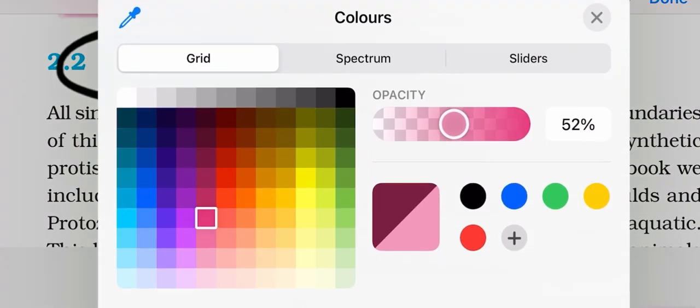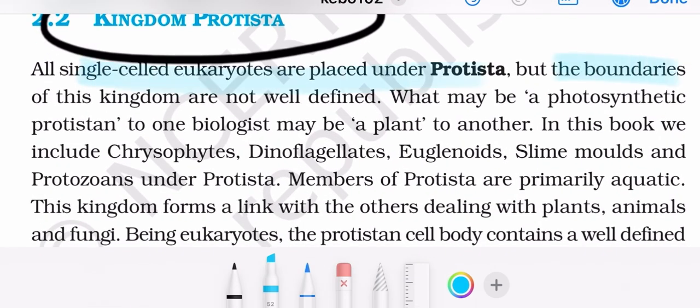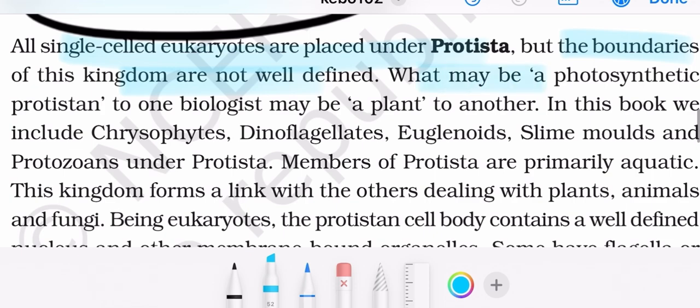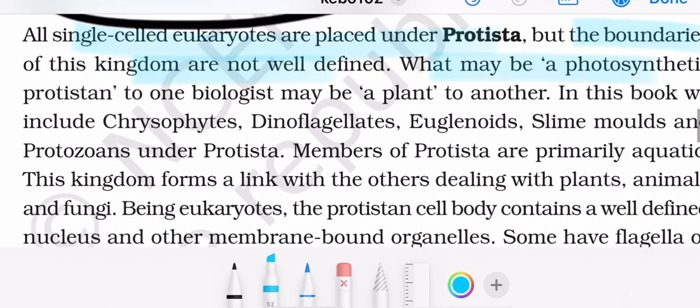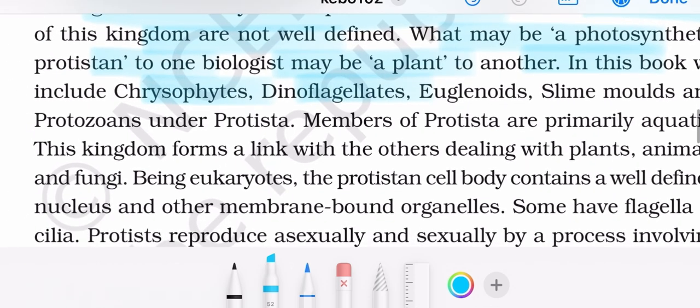Now moving ahead to kingdom Protista. Yes. Okay, so all single-celled eukaryotes are placed under Protista, but the boundaries of this kingdom are not well defined. What may be a photosynthetic protist to one biologist may be a plant to another. In this book, we include chrysophytes, dinoflagellates, euglenoids, slime molds, and protozoans under Protista.